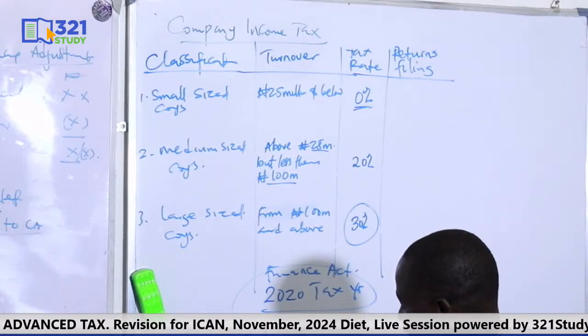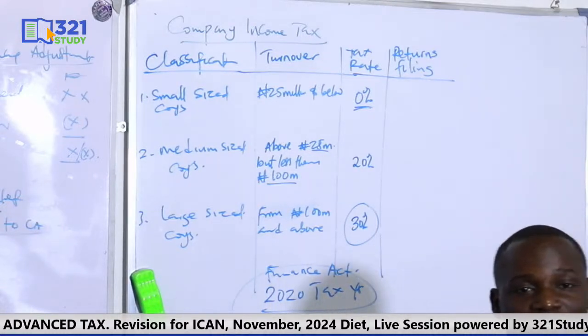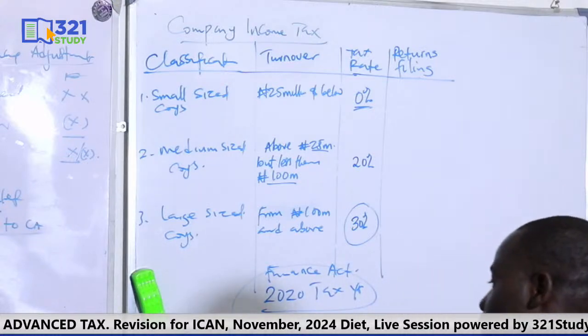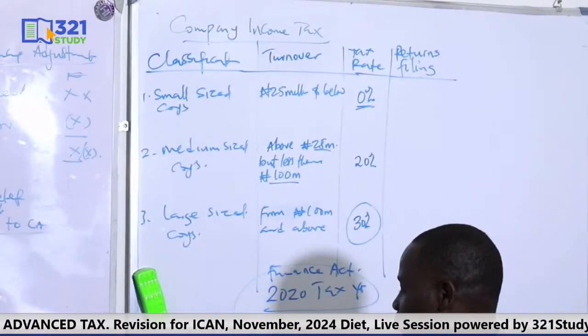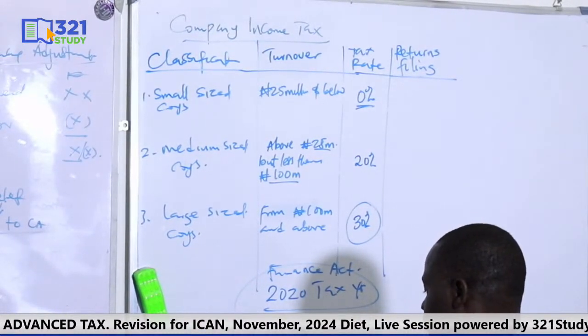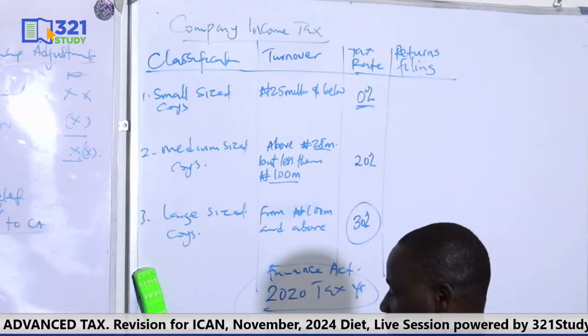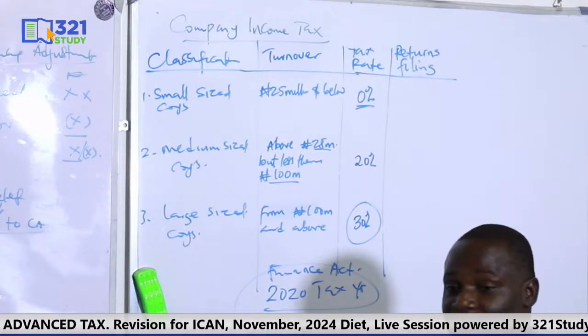There is a form on the tax FRS portal. You have to download it or you get it from their office. You fill the form. Second, accounts, audited financial statements. Third, you attach your schedule of capital allowance, the capital allowance you claimed.